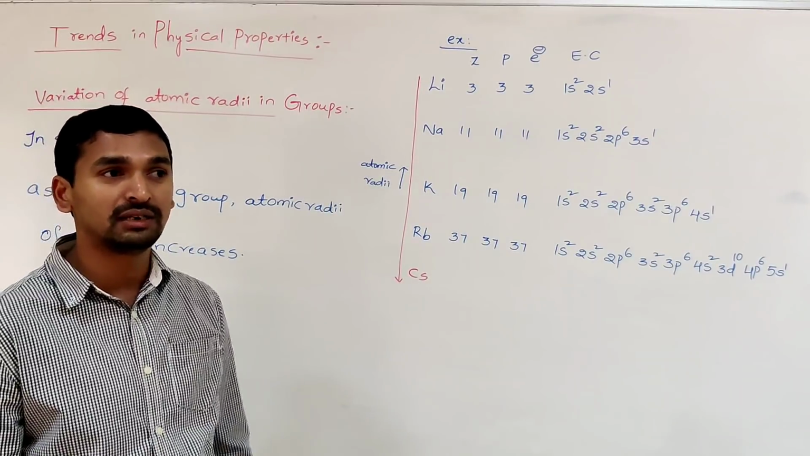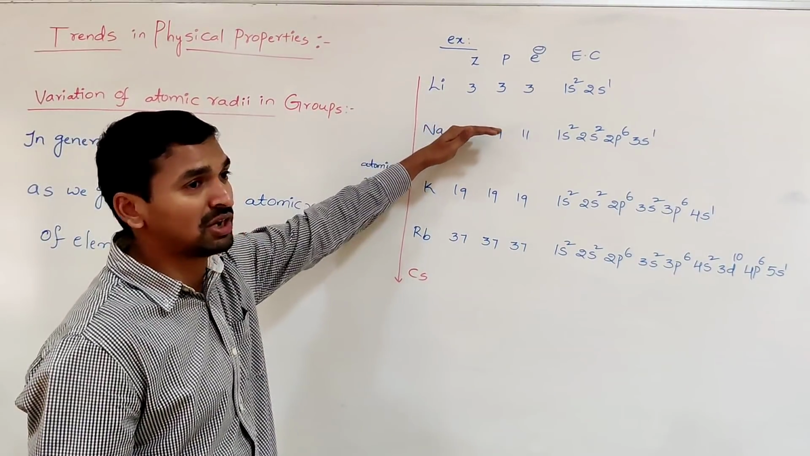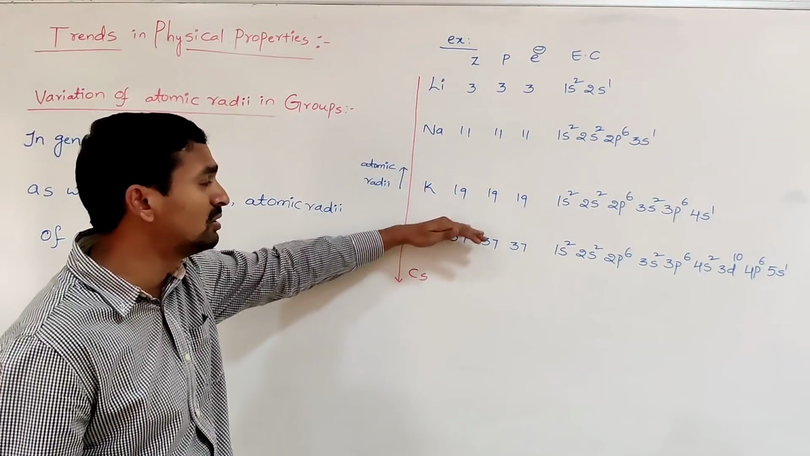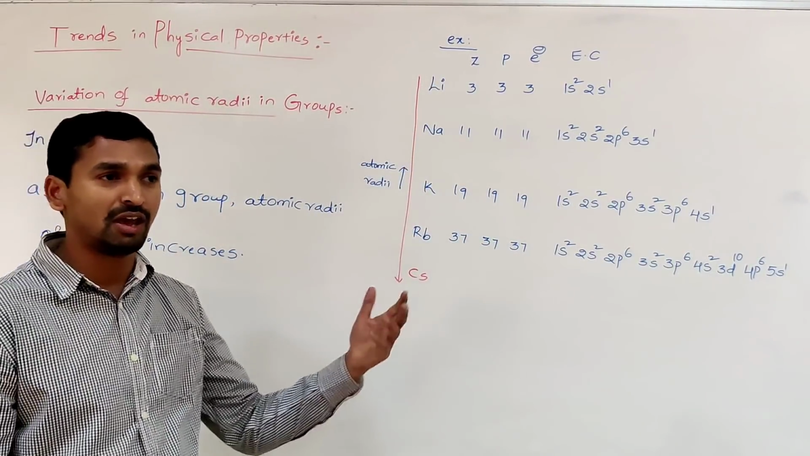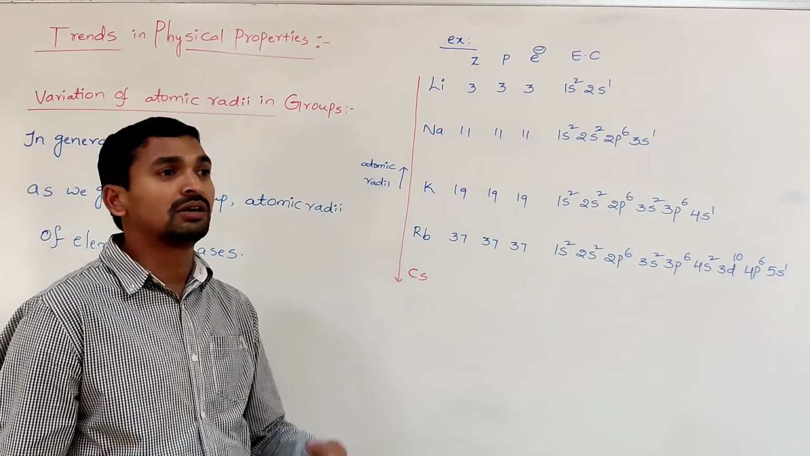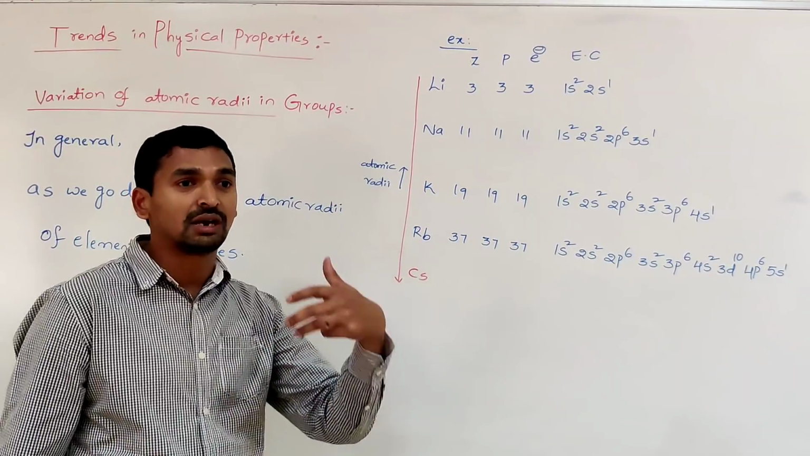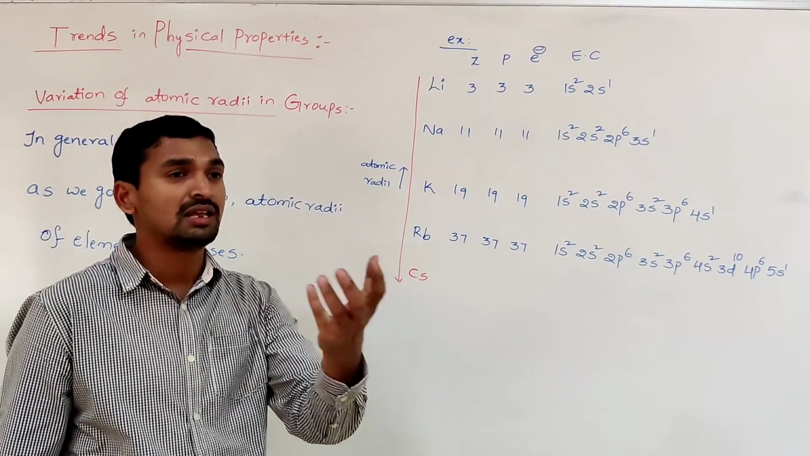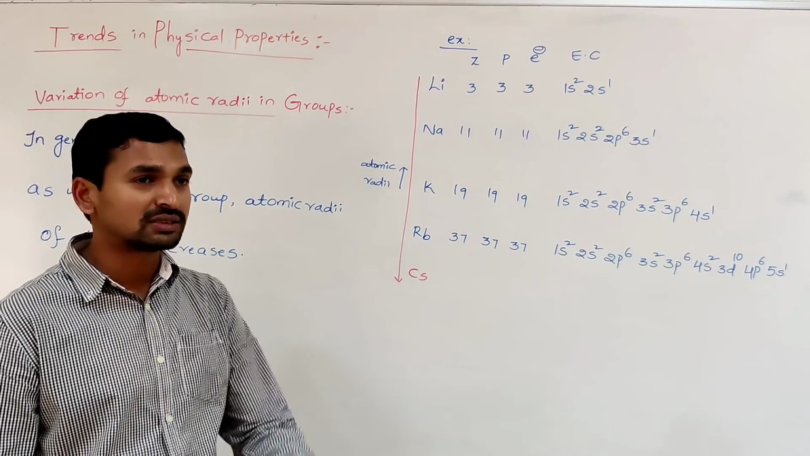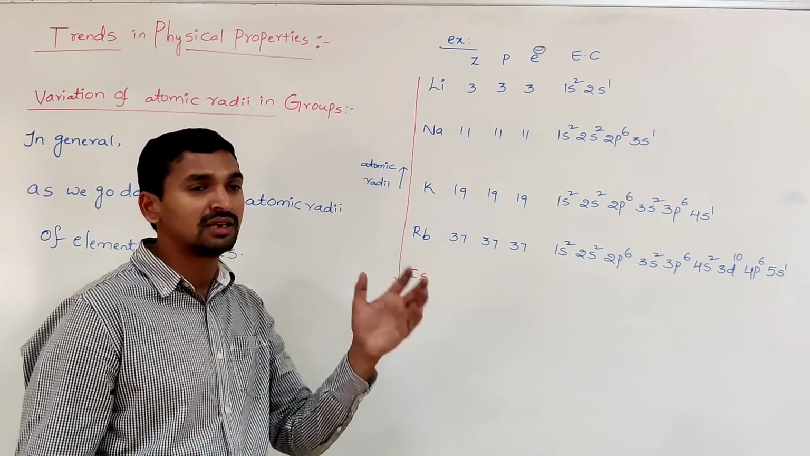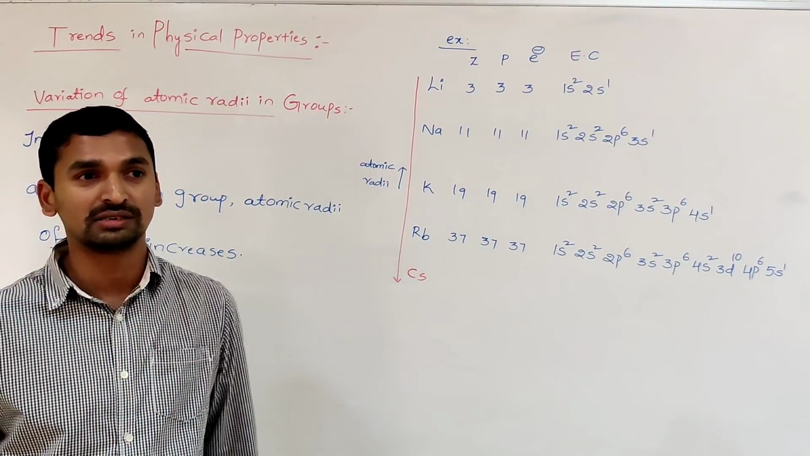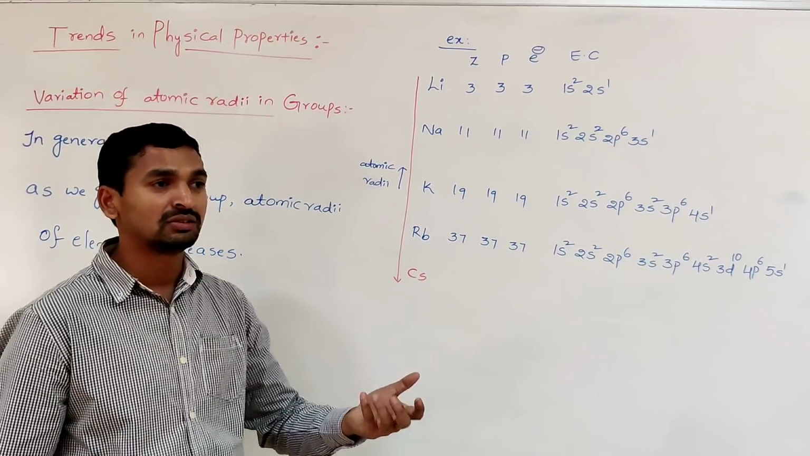What do you mean by that? The effective nuclear charge increases for each electron as we go down the group. If effective nuclear charge increases, what happens? The electrons present in the outermost shell are strongly attracted toward the nucleus. When they are strongly attracted toward the nucleus, the distance from the center of the nucleus to the outermost shell electrons decreases.